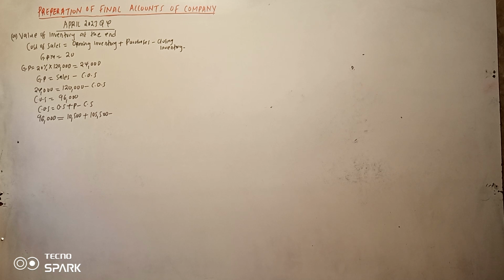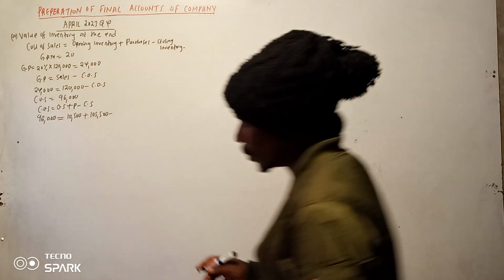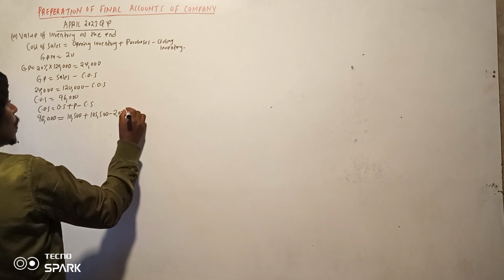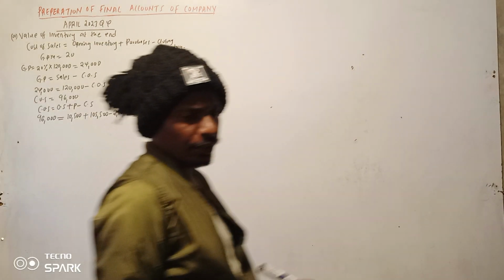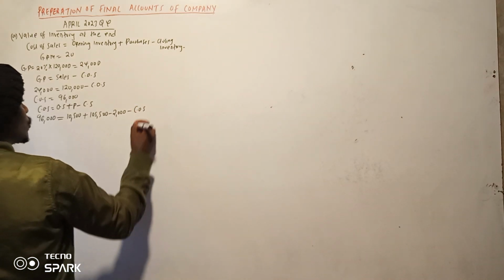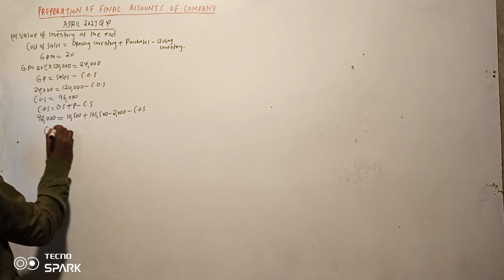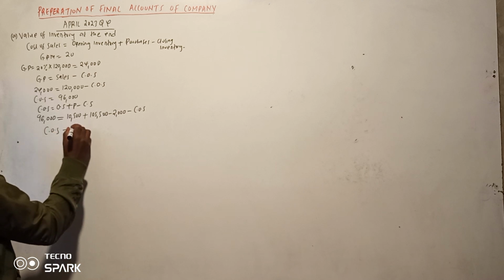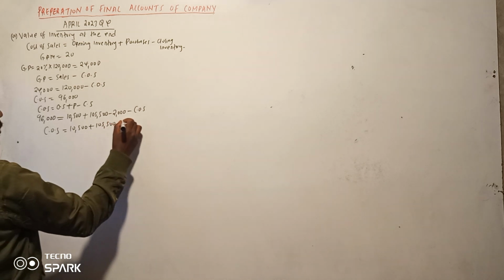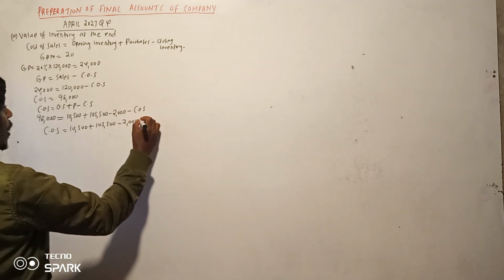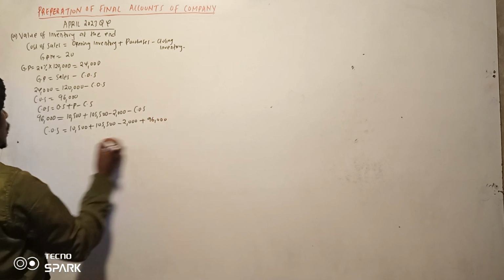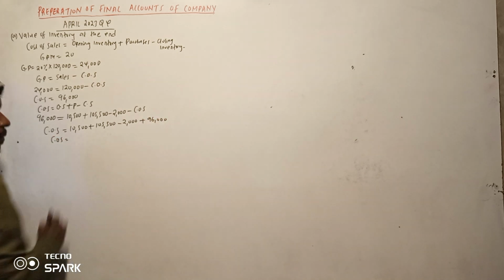Yeah, return equal 2,000. So lazima tulesi hiyo 2,000. So yeah, we return outwards 2,000. Do you have any other thing? Drawings hakuna. So kumaanisha we shall get our cost of sales. So cost of sales itakuwa ni 10,500 plus 105,500 minus our return outwards, then plus, so ikuje the other side, plus 96,000. So what will be our cost of sales?